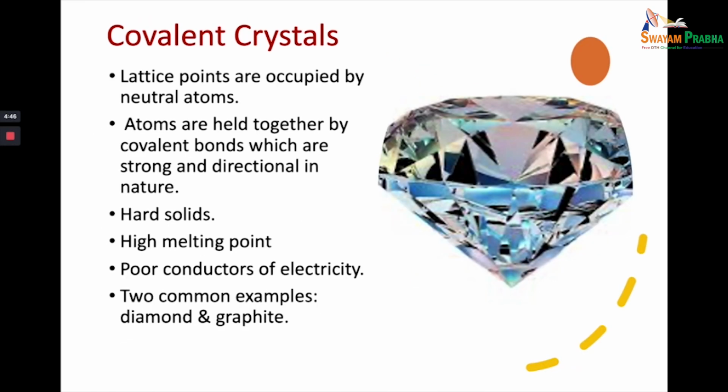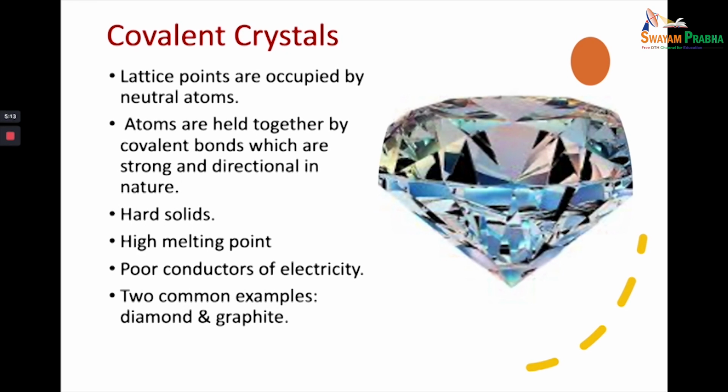Now let's take a look at the covalent crystal. In these crystals, the repeating units are atoms of the same or different kind bonded through electron pair bonds. The most common example is diamond, in which each carbon atom is surrounded by four carbon atoms tetrahedrally.